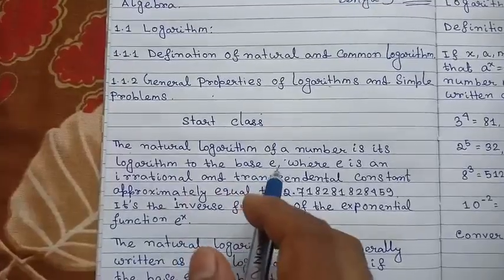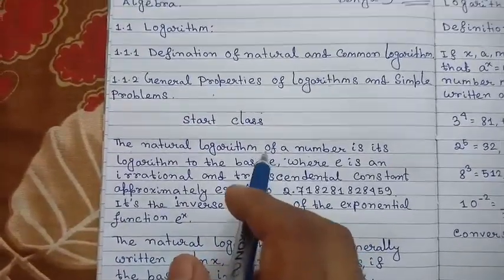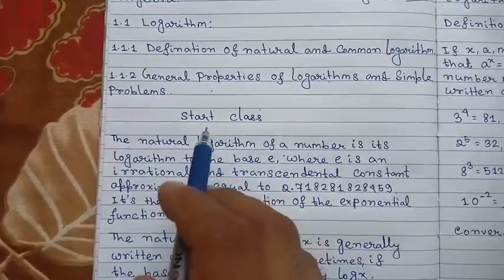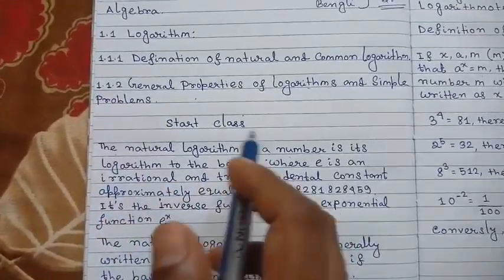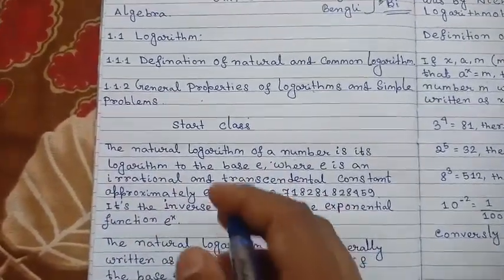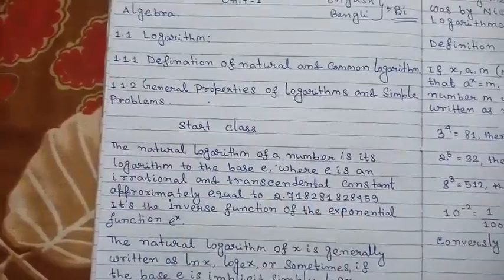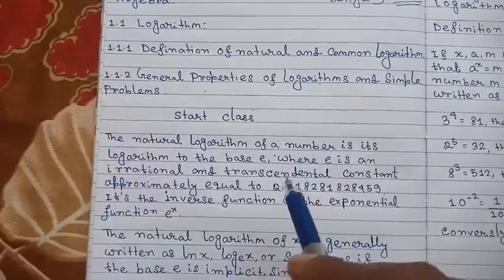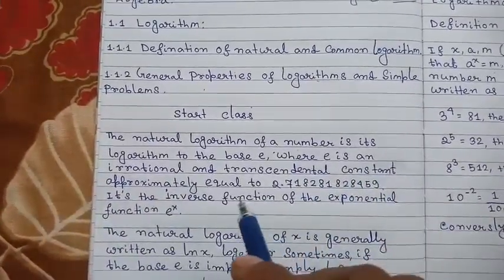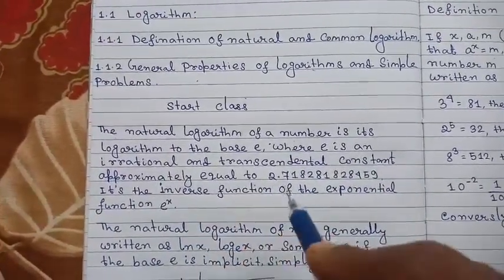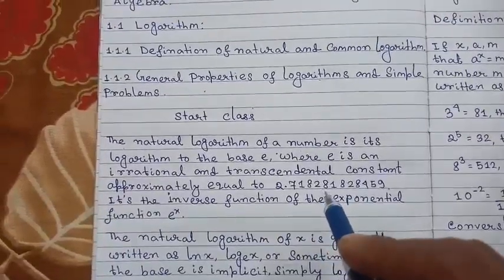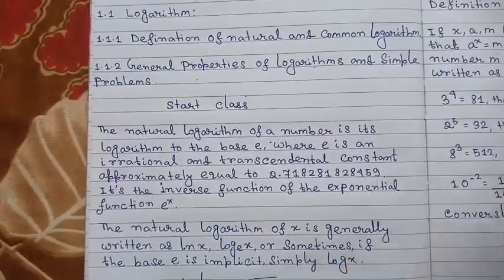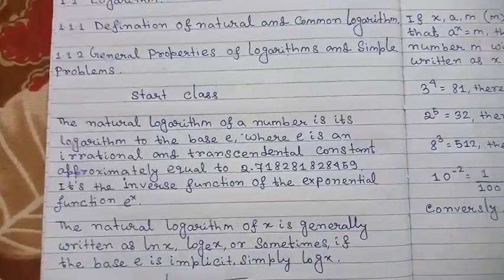If the logarithm's base is e, then it's called natural logarithm. Then everyone asks me what is e. Here e is an irrational and transcendental constant approximately equal to 2.718281828459. That is the value of e.